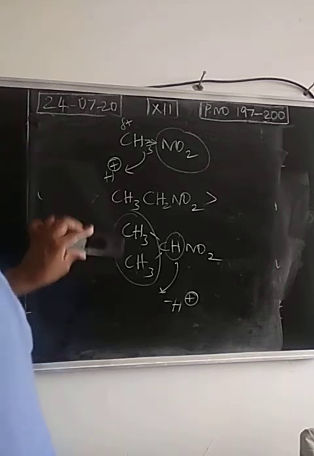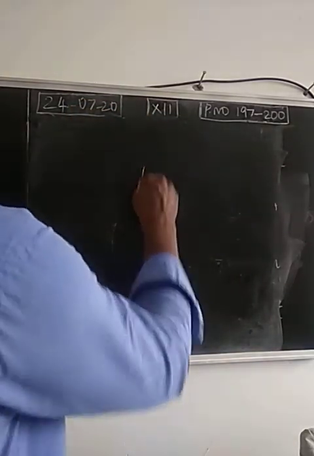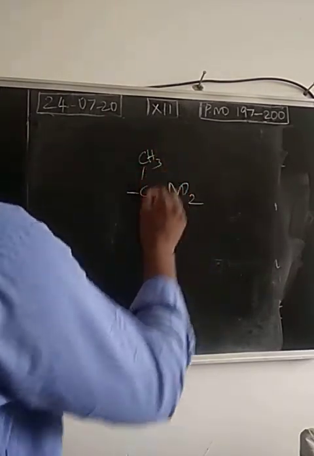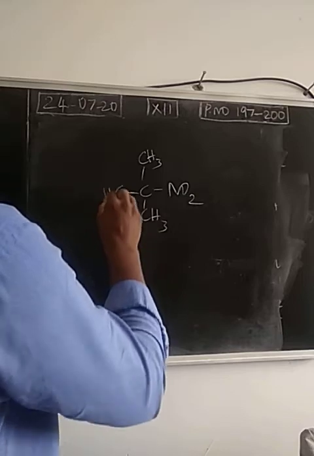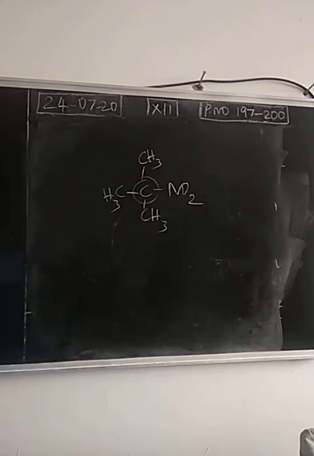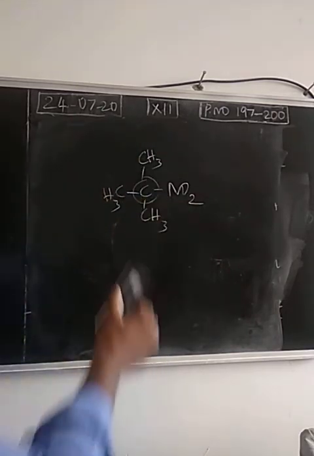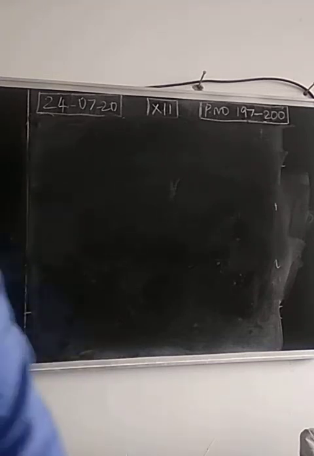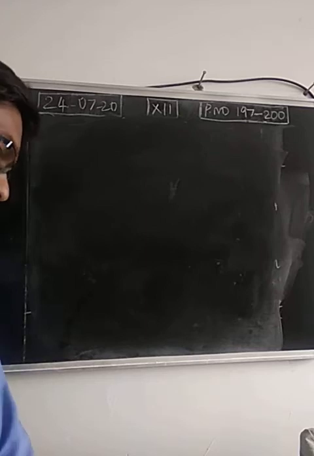What about tertiary? One more question: what about the acidic nature of a tertiary nitroalkane? Is this acidic in nature? No. The alpha hydrogen is not there, so it cannot leave as H+. So this tertiary nitroalkane is not acidic in nature. Then, as I told, comparing the nitro form, the aci form will have more acidic character. With this, the question is over. Next we move into preparation of nitro compounds.